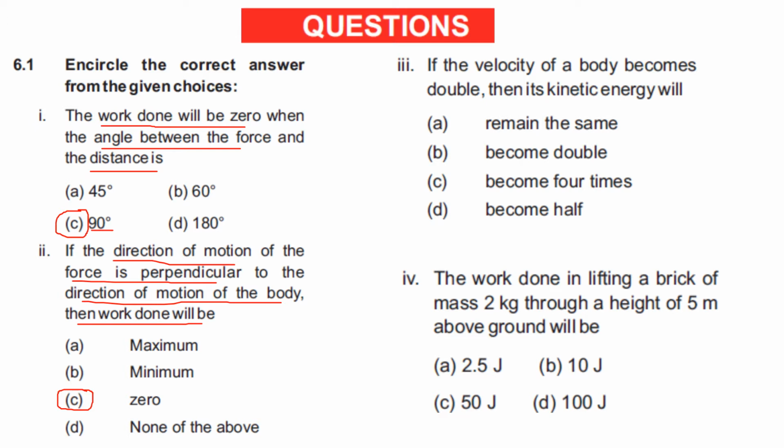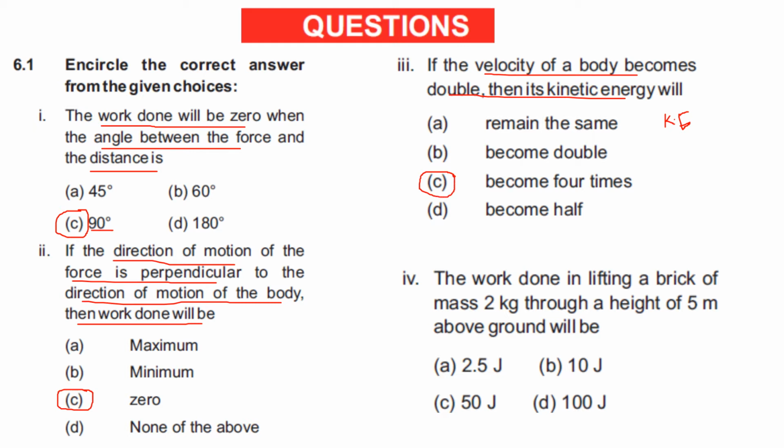If the velocity of a body becomes double, then its kinetic energy will be. So you have to use the formula of kinetic energy. Kinetic energy is equal to half mv square, right? So when velocity is doubled, it will be equal to 2v. When you put 2v instead of v and take the whole square, it comes in the form of 4 times. Kinetic energy is equal to 4 into 1 by 2 mv square. So it will become 4 times. So the right option is option C.